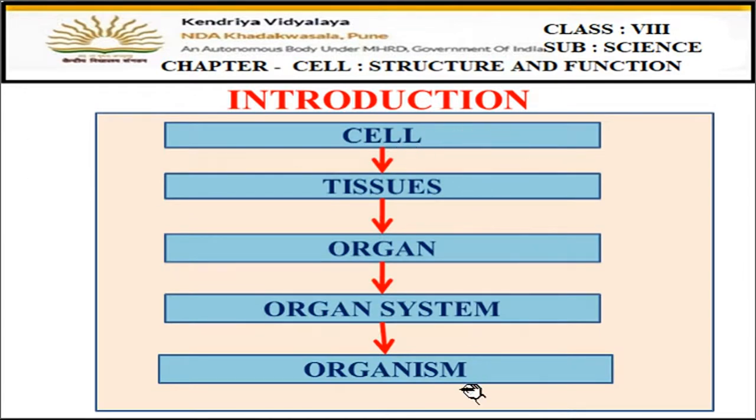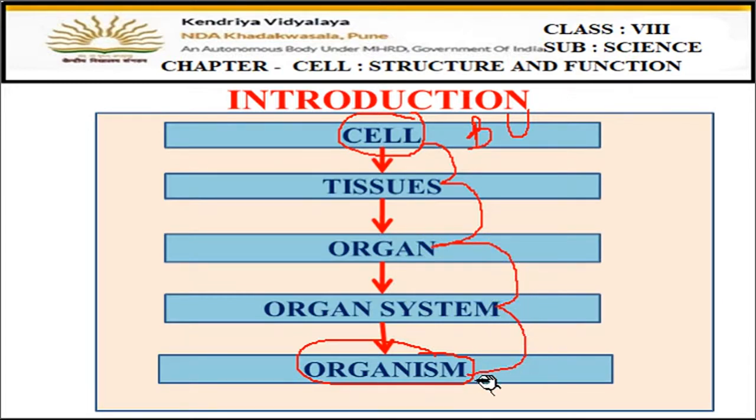So here on the slide you can see a flow chart, right? On the topmost side a cell is written and on the lowermost side organism is written. If you see, this flow chart can be explained in both ways. If I start from the top, a cell is the basic unit of the human body or any other living body. Then a group of cells form the tissues, a group of tissues form the organs, a group of organs form the organ system, and a group of organ systems forms the organism, right?